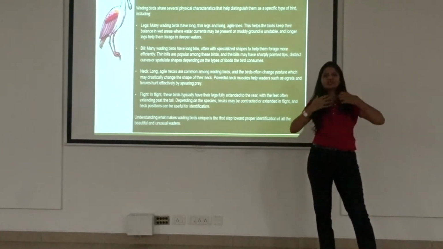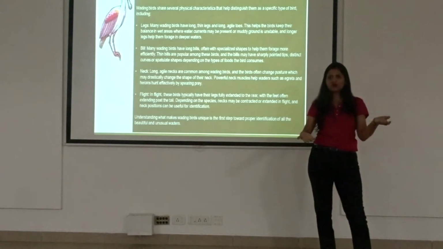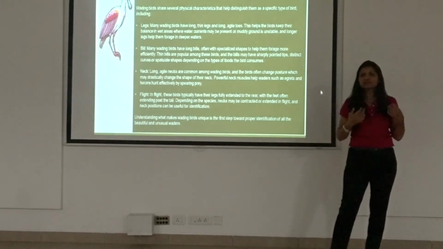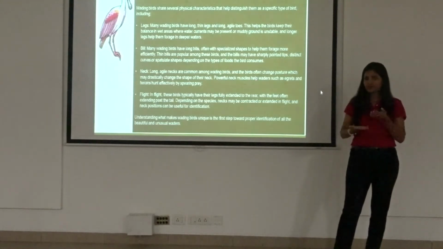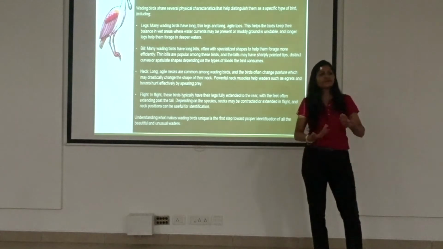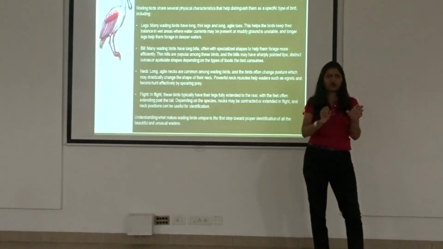Then we look at the neck muscles, which are really strong. For example, egrets, darters, herons, the way they attack their prey is purely by the power they have in their muscles, neck muscles and all of that. So you have those birds, and then they have, like I said, a slender bill and all of that. So that's the general physiology of a bird.